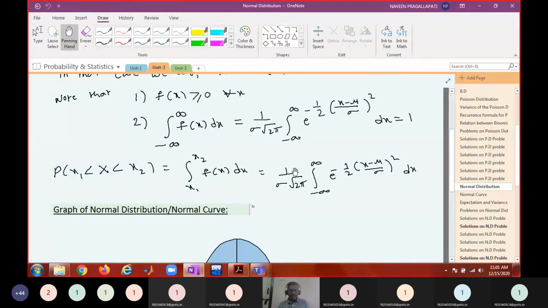I think there is a mistake here, right? What are the limits here? Limits must be x1 to x2, no? Because we're trying to find the probability.